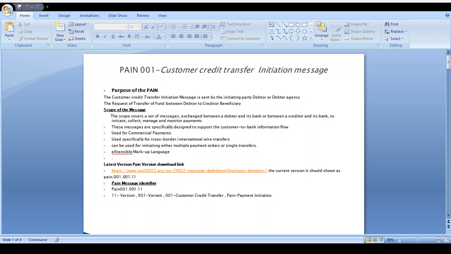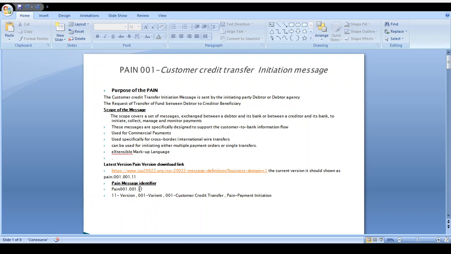Scope of this message: the PAIN001 message is used when the debtor or debtor agent needs to send money to the creditor and creditor agent, either as a single transaction or a bulk transaction. PAIN001 is used for commercial payment purposes, and it's used for cross-border as well as international wire transfers. We can initiate a single or bulk transaction via the PAIN001 message. This PAIN001 message works as Extensible Markup Language, XML. If the user needs the latest PAIN001 version, just go to that link to see which is the latest version available, and download the XML and detailed information there.